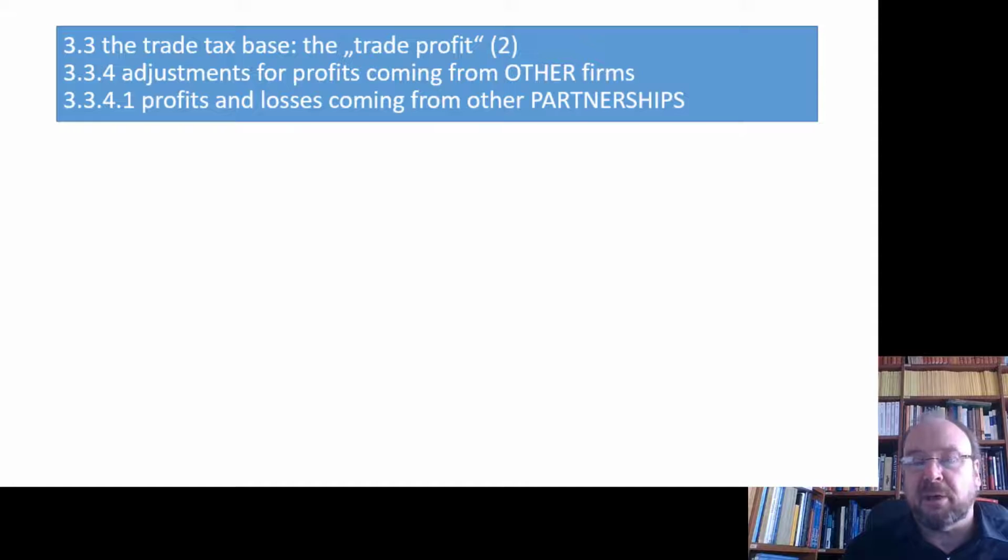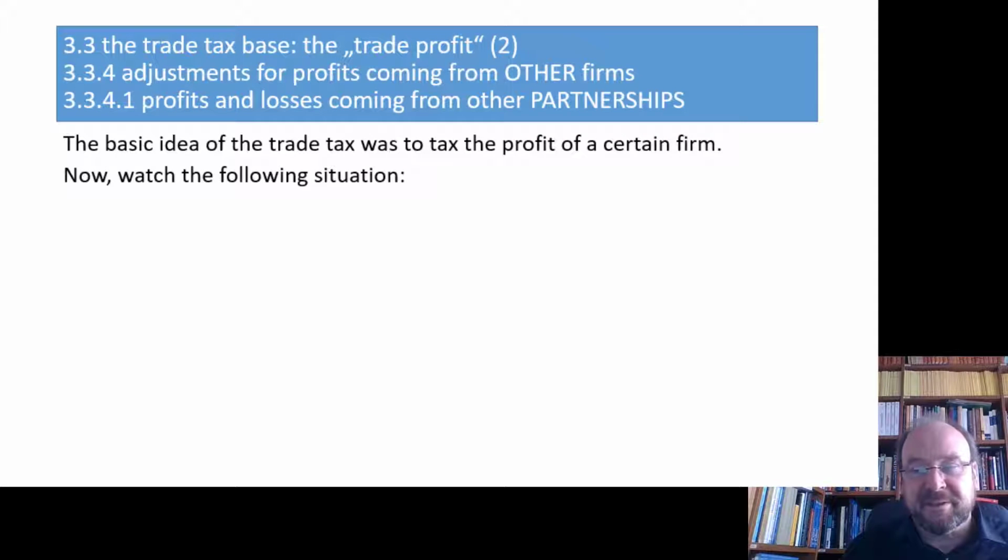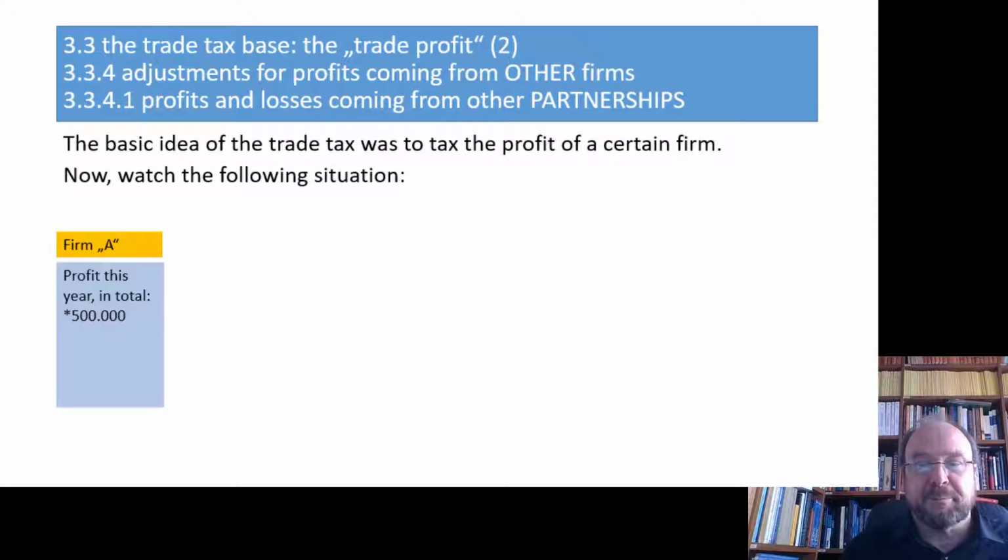That's the first thing. But what are we talking about just now? The basic idea of the trade tax was to tax the profit of a certain firm. That is what you have already understood. We want to tax that business, for example, a business in Cologne. So we want to tax the profit of that business in Cologne. Now please watch the following situation. We have here firm A, and firm A shows a total profit for this year of 500,000. Now there is also a second firm, the ABO HG. Let's say it's in Munich, and that's a partnership where firm A holds 50% or so.